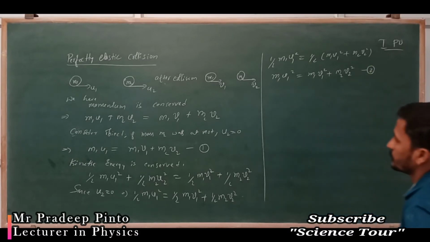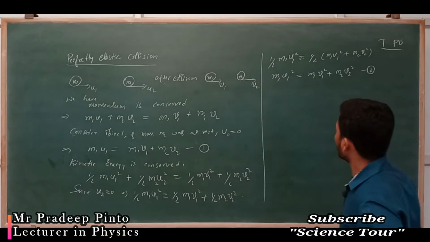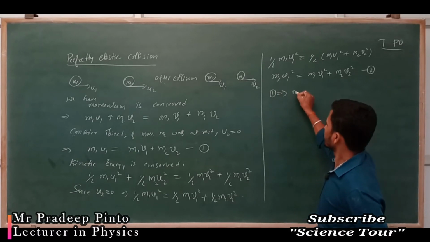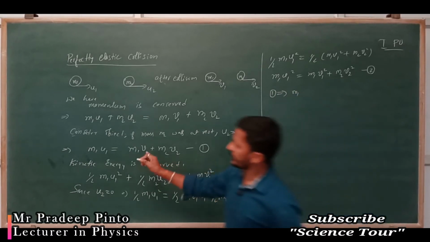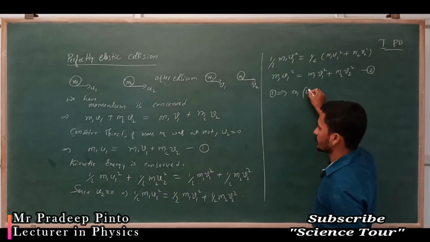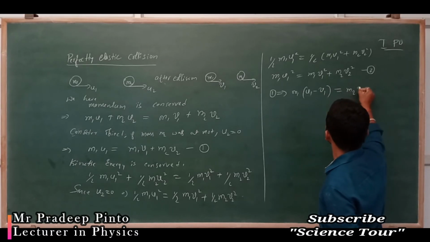Now from equation 1, taking m1 v1 to the other side, m1 into u1 minus v1 is equal to m2 v2.